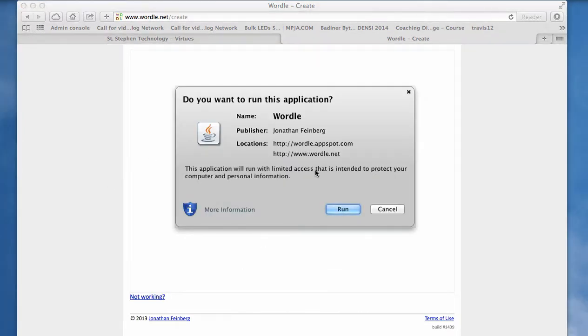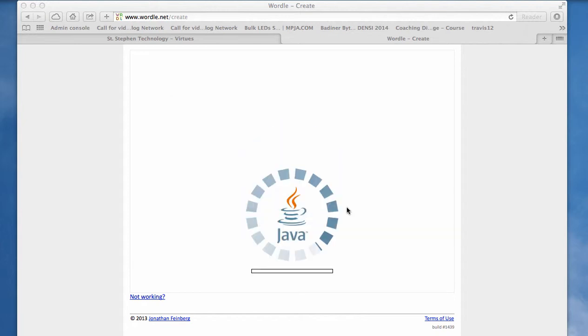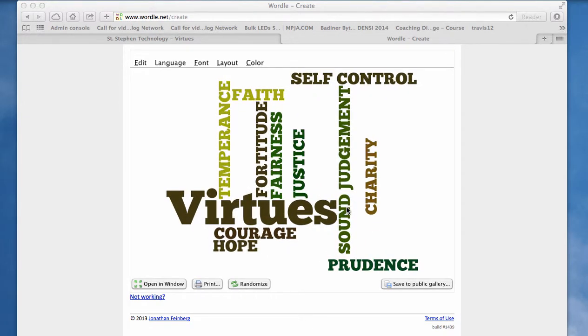And when it asks me if I want to run this application, yes, I want to run this application. And there it is. You can see the word virtues appeared bigger than all of the other words because I typed that 3 times. And now let's look. Sound and judgment appear next to each other, and self-control appears as a phrase together. Temperance, fortitude, fairness. Very nice.